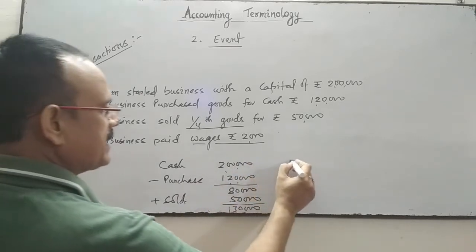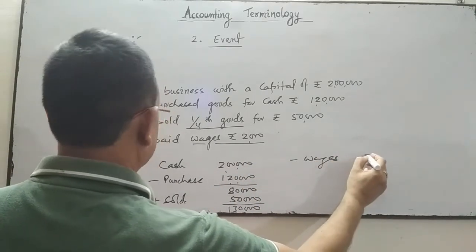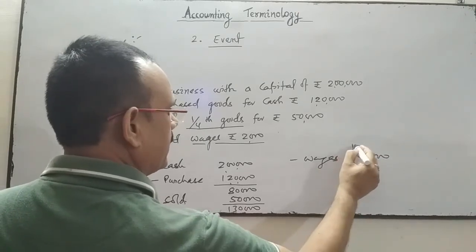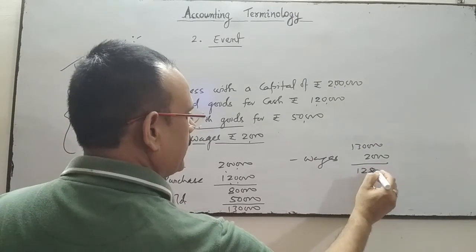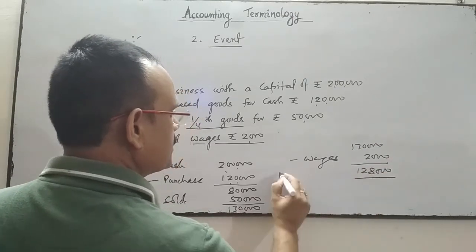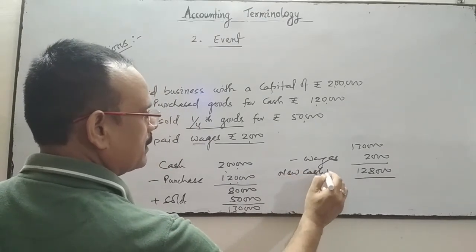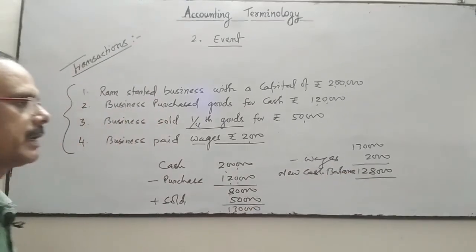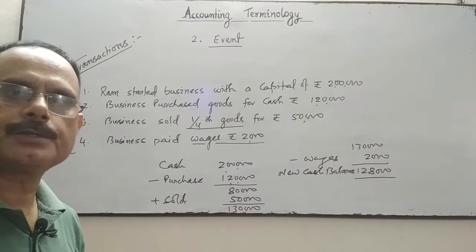Business paid wages 2,000. So 1,30,000 minus 2,000 is 1,28,000. Now the new cash balance is 1,28,000. So cash position is changed. Consequence of the cash is what?